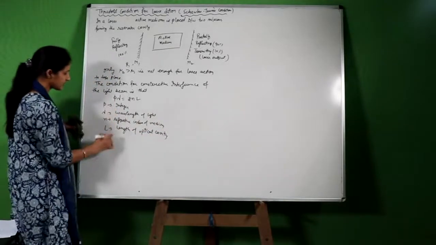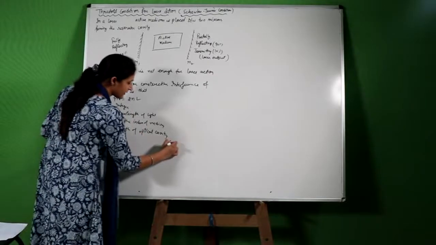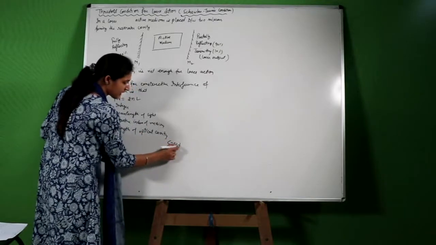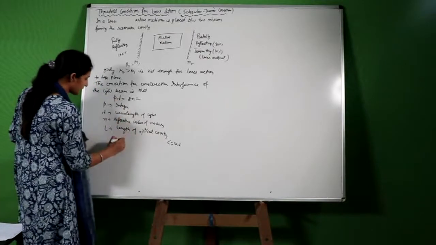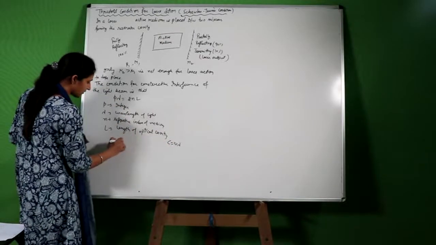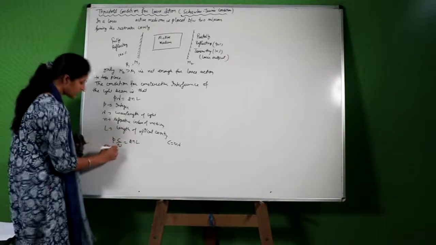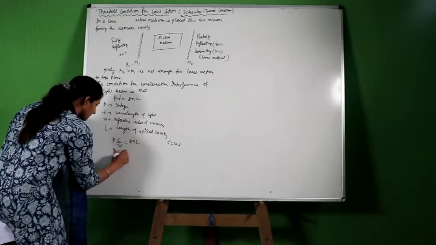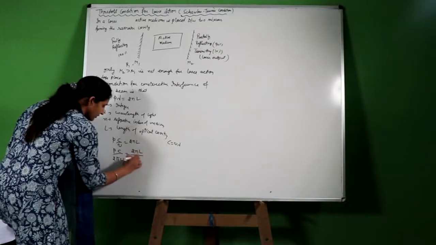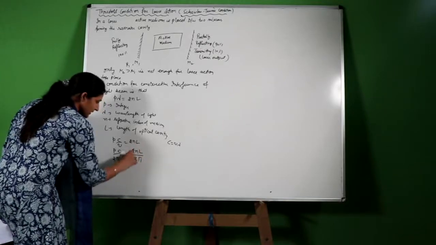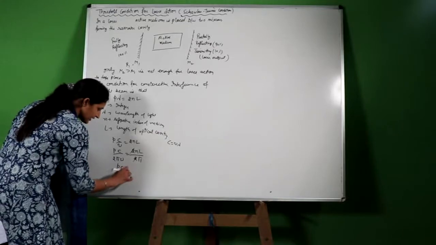Now, from this we know that the velocity of light c is equal to nu lambda, so lambda is c by nu, where nu is the frequency. So p c upon nu is equal to 2nL. Now, multiplying both sides by 2 pi, 2 pi nu will be equal to p c pi upon nL, where 2 pi nu is the angular frequency omega.